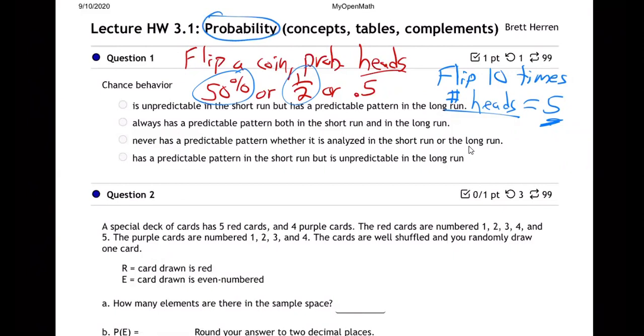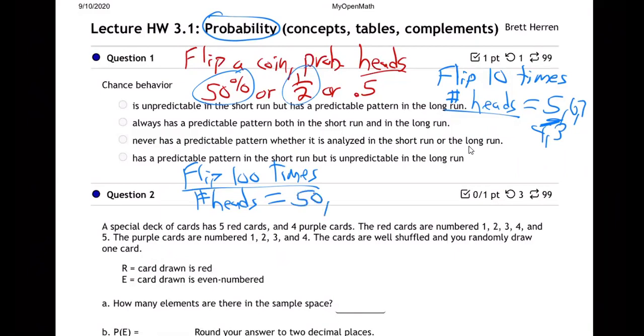I mean, it's probably, that's why the word is probably. It's basically a form of the word probably, isn't it? So yeah, probably you'd get about 5, but you might get 6. You might get 7 even. You might get 4, 3, right? What if I flip the coin 100 times? How many heads would I probably get? 50. Yeah, 50, but probably not exactly 50, huh? It might be 51 or 52. It might be 48 or 49.